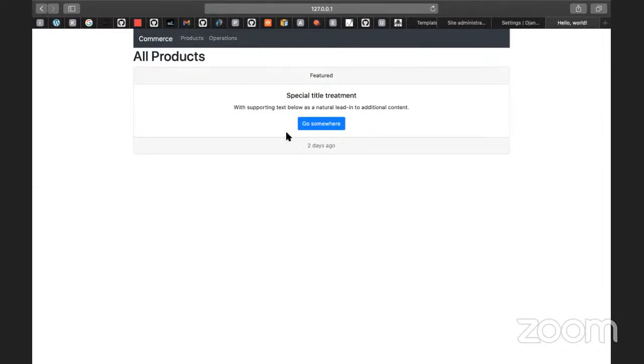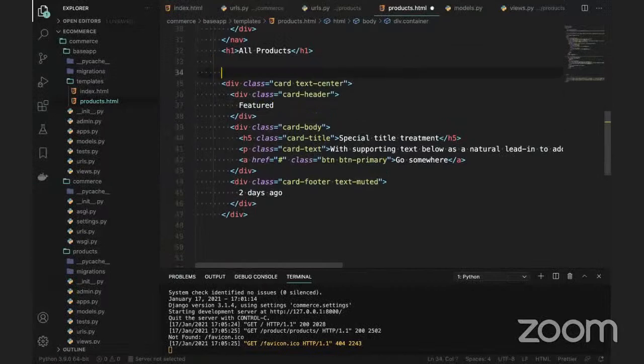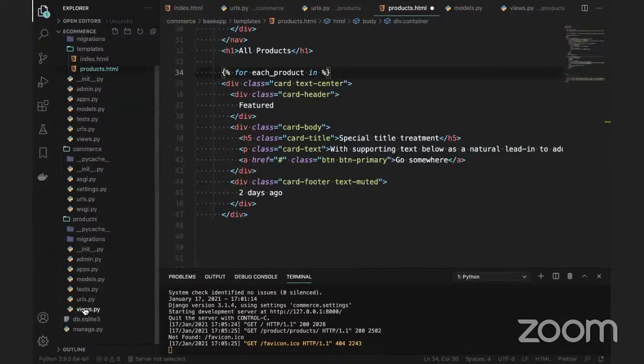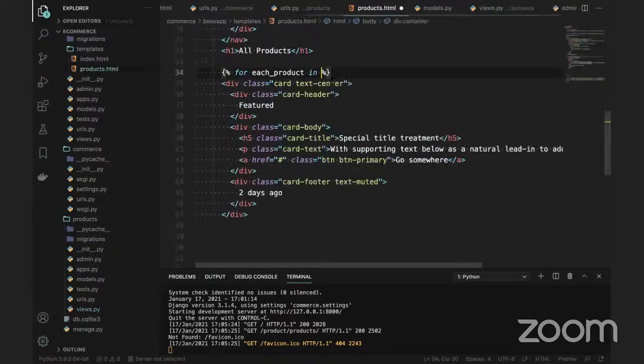Here a dummy text is being displayed, but I want to display the exact data which we are actually getting from the database. So I'll go back here and use some code. We need to traverse with a percentile and for, using each product. We need to navigate each_product in the products. What is the name of the key we are passing? If you look at this views.py, we are giving the all product key, and the same key we have to use in the HTML.